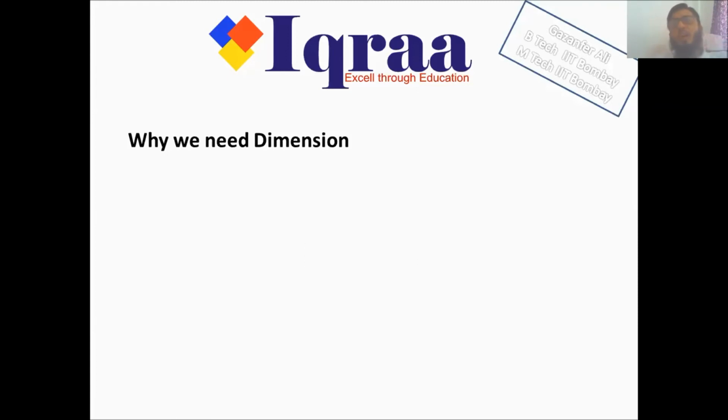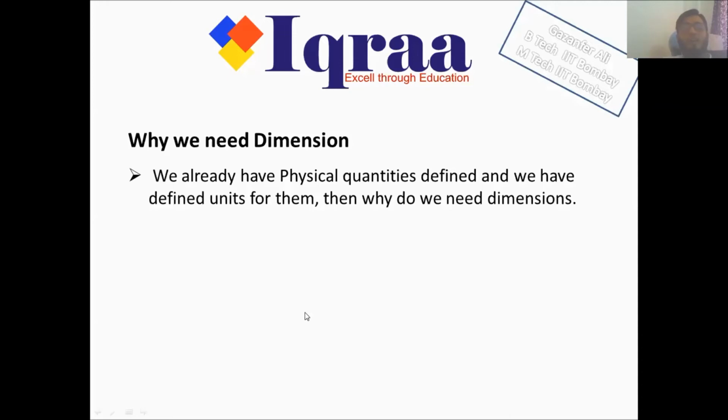Now, when you have already defined units for the fundamental quantities, why do we need these fundamental quantities to be treated as the 7 dimensions of the universal world? That clearly means that these dimensions help a lot in physics, and they add value to us when we study physics. So let's see what value they add.